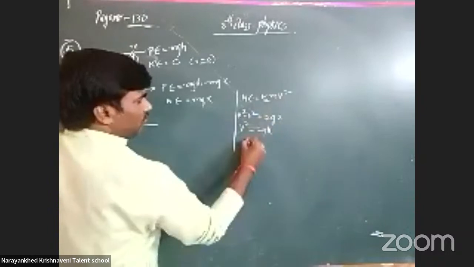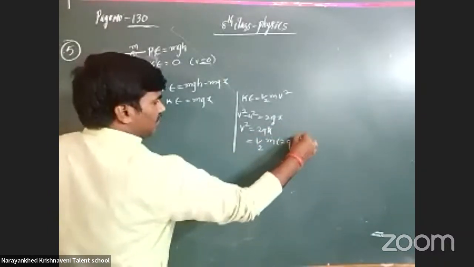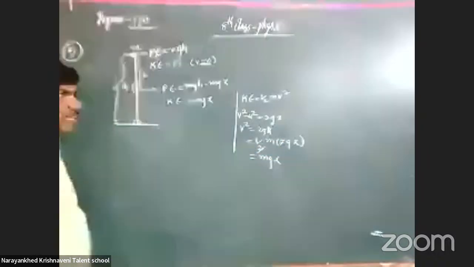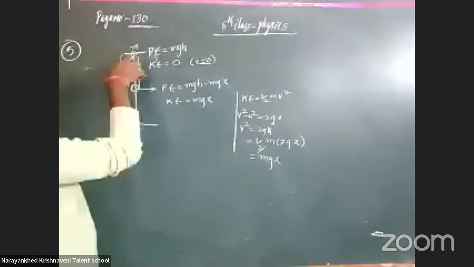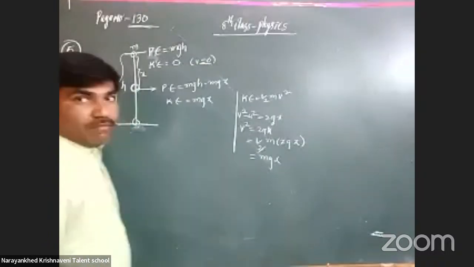Now this value is substituted here. What will we get? Half into m into 2gx. This one and this one cancel. Now it is mgx. The kinetic energy at the point A, at that time, will become mgx.